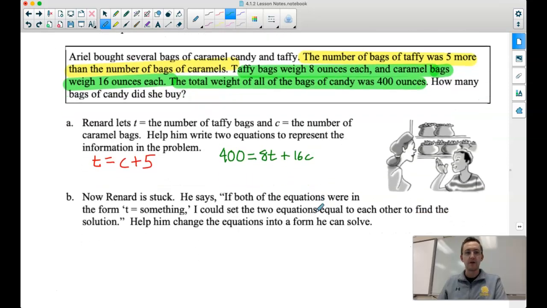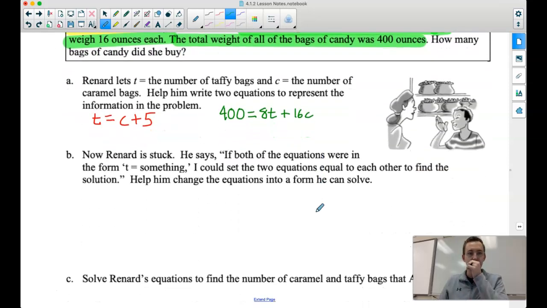So now let's go to part B. Renard is stuck. He says if both equations were in the form t equals something, I could set the two equations equal to each other to find what that solution is. So we already have our red equation over here already set as t equals something. So let's rearrange this equation and solve for t. So we're going to solve for t for our second equation.